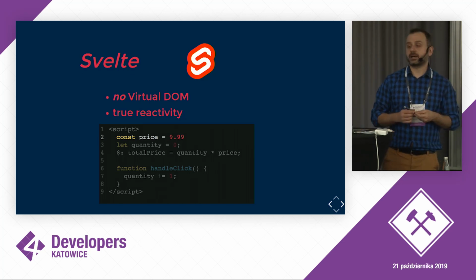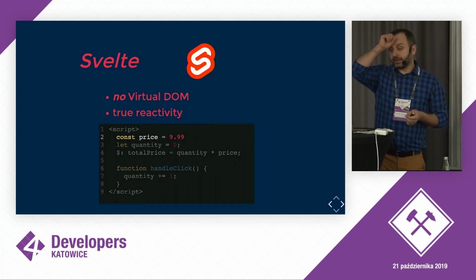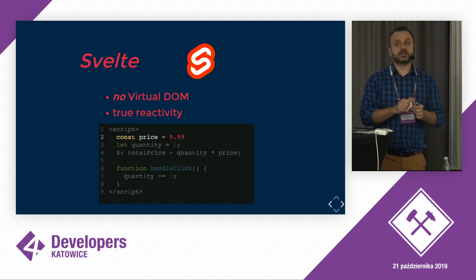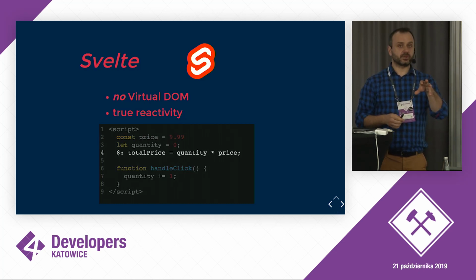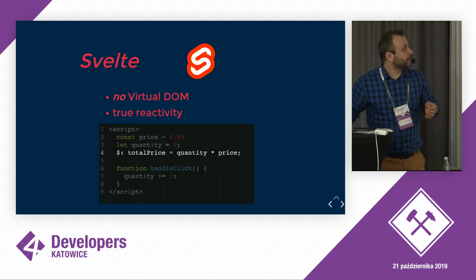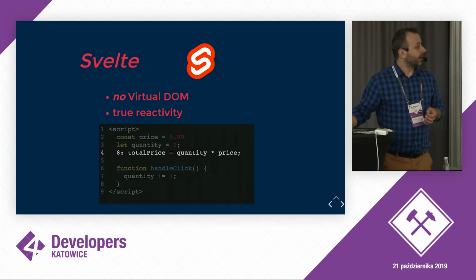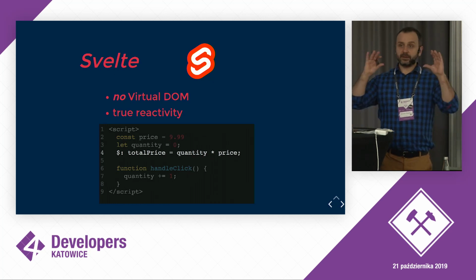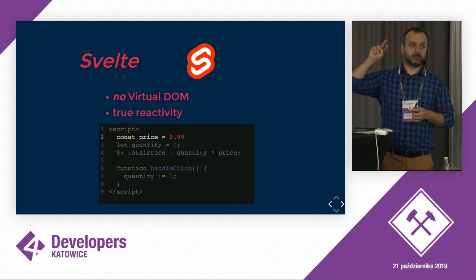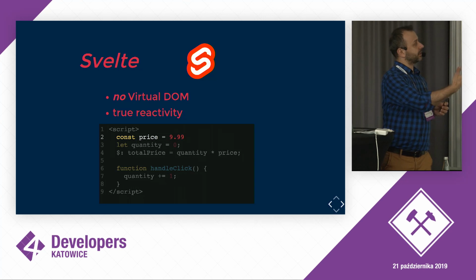True reactivity is how Svelte challenges both React and RxJS. Now, I said that in RxJS there are over 100 operators, and this is only the first step in learning RxJS, which is, as I said, a pretty significant learning overhead. Now, Svelte introduced what is called a reactive statement. Basically, we have a line of code that we prepend with a dollar and colon, and that's all, right? So now we say that this is a reactive statement.